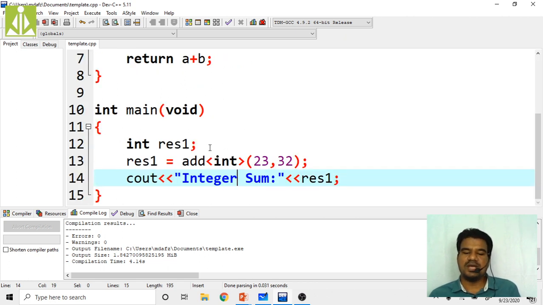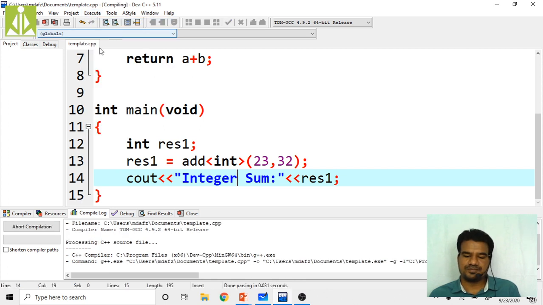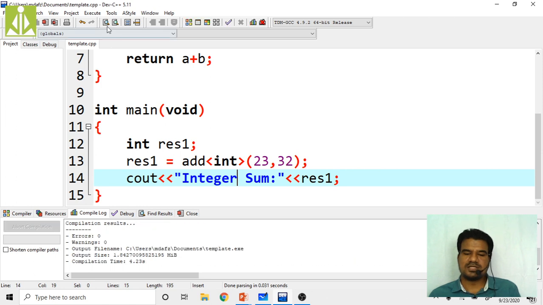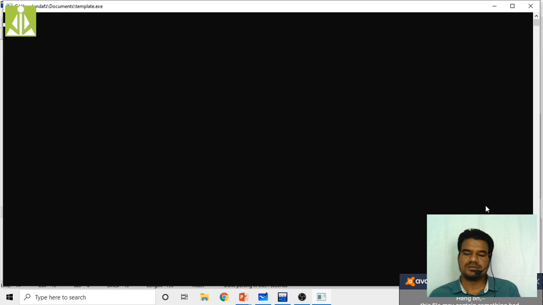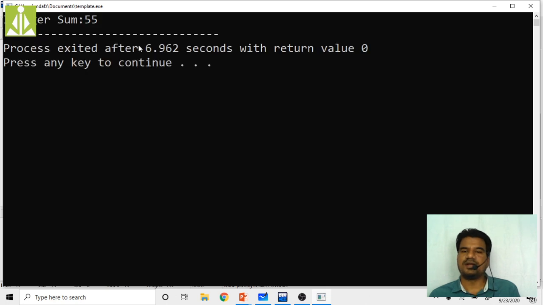So right now I am adding my integers. So quickly check that one. Compile. Successfully compiled, and go and check the result. As you can see, it is adding the integers now, and you will get 55 right now, like this.